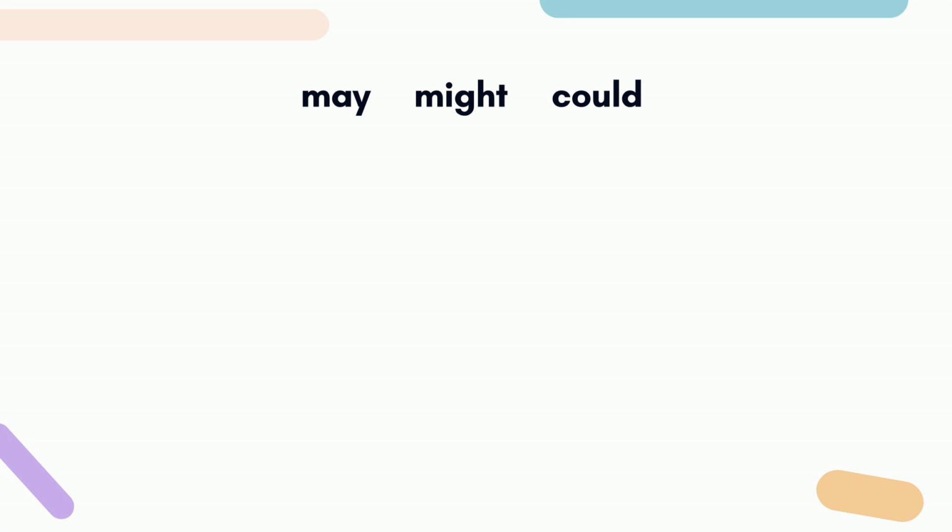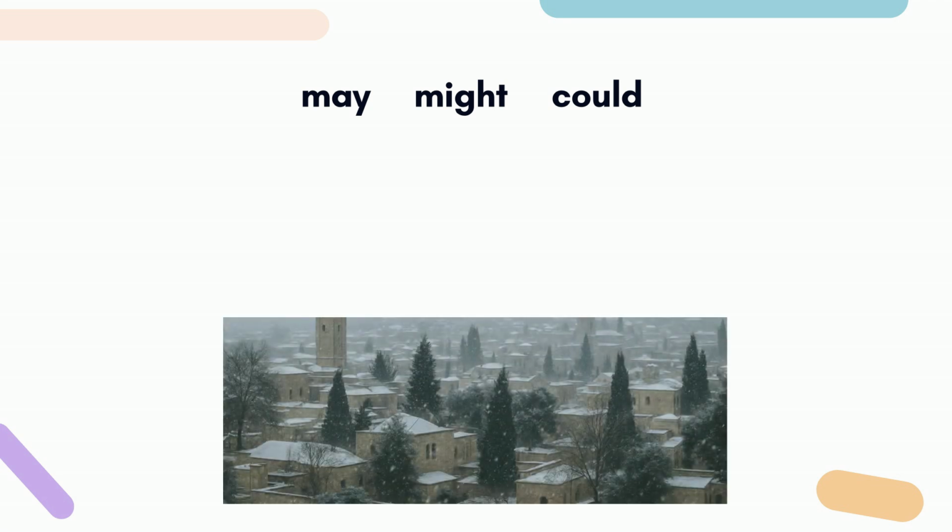Might means that something probably won't happen, but there is still a small chance. For example, it might snow in Jerusalem this year. You never know. This means that it doesn't usually happen, but sometimes we get surprised.